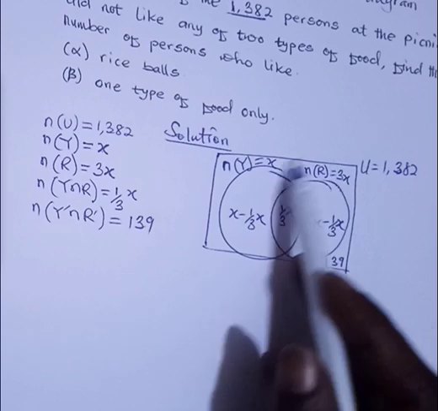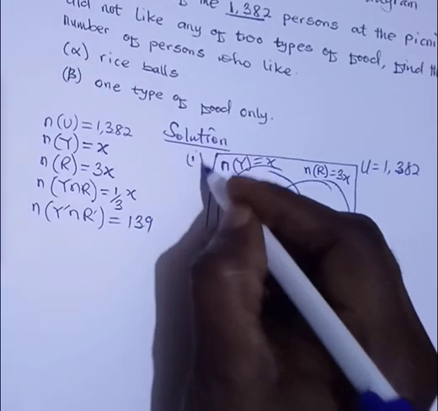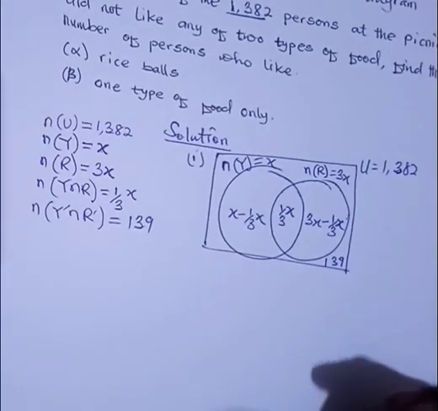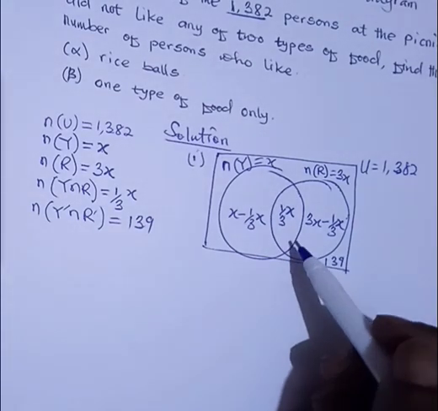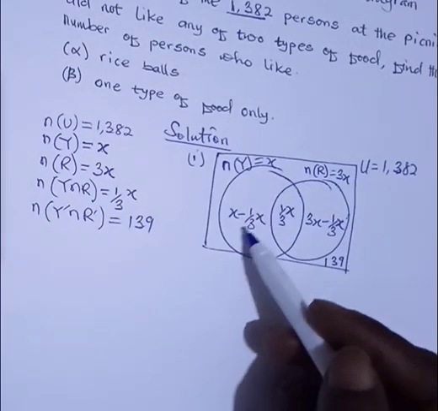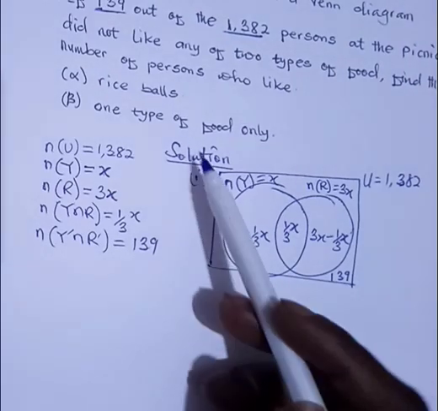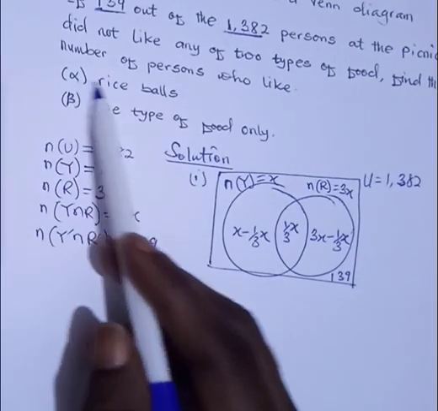So once we are able to do this, this answers the first question, because the question said we should represent this in a Venn diagram. All right. So once we have this, we can go ahead and look at the next question. The next question says we should find what?